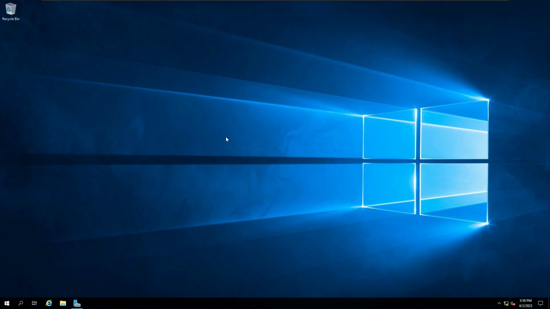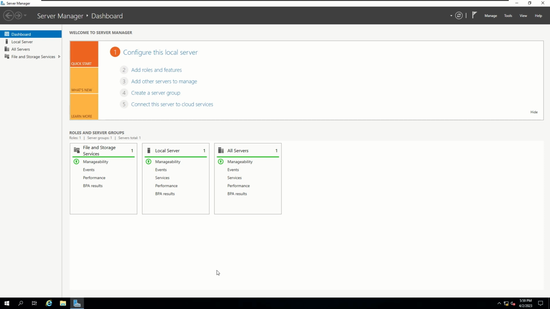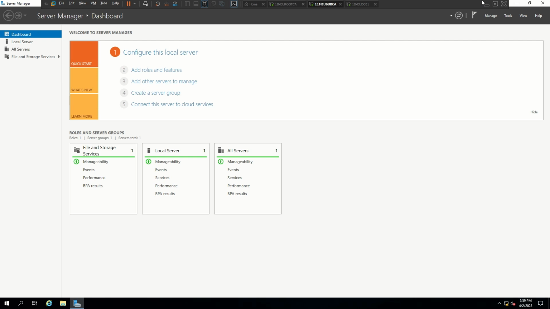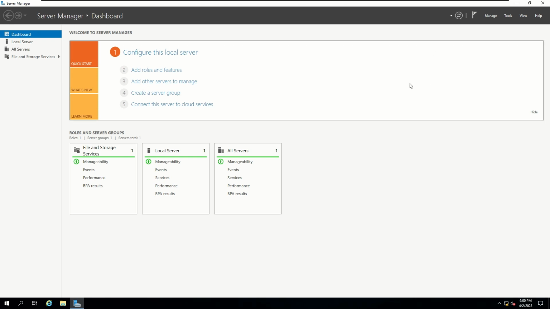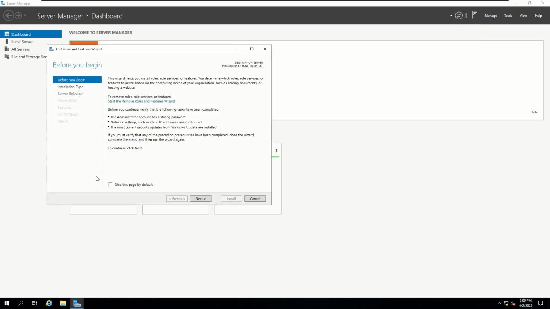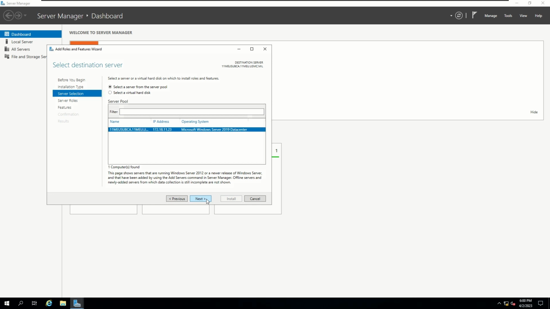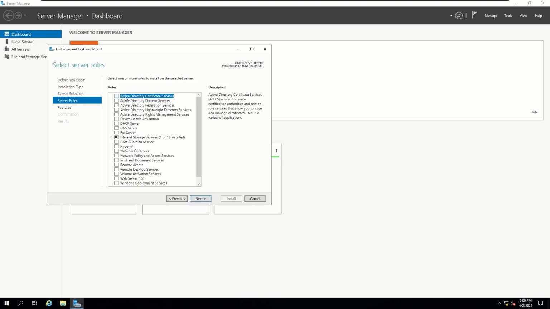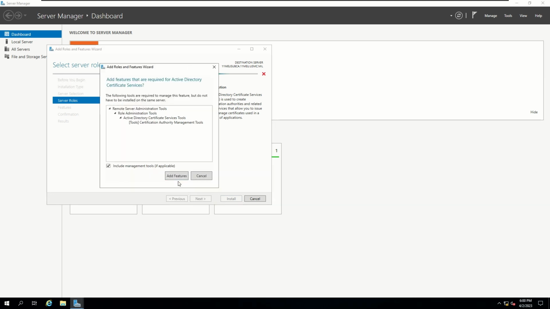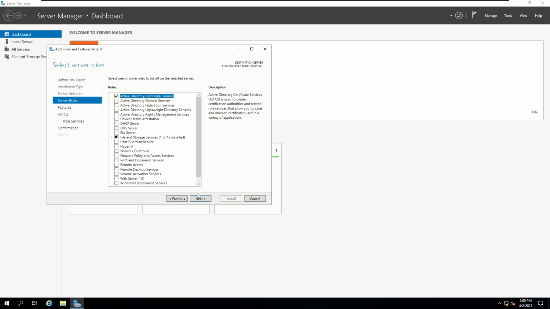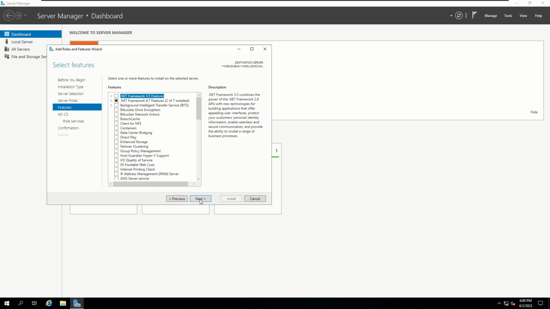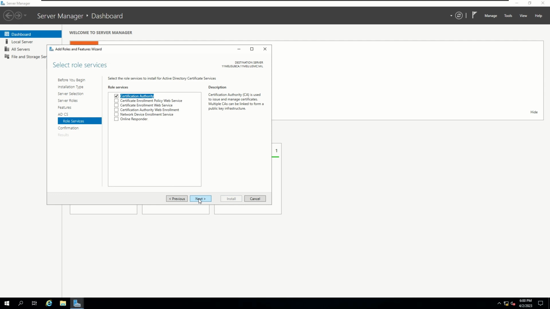So now that we've done all the prep work, let's go ahead and install the ADCS role on our SUBCA. Alright, so let's begin. Let's go ahead and click on Add Roles and Features, and let's select Active Directory Certificate Services. Click on Add Features. And then no additional features needed so far. Ensure that you have certification authority selected.